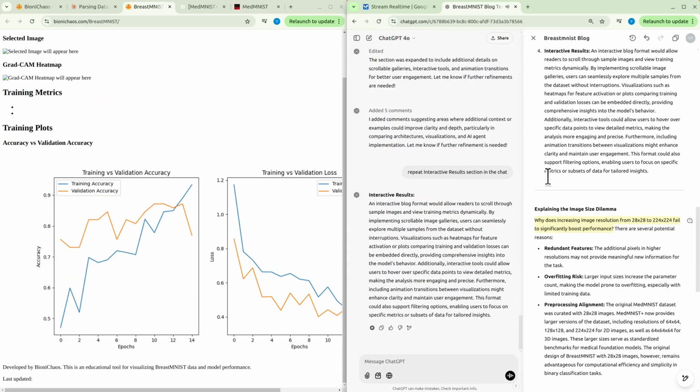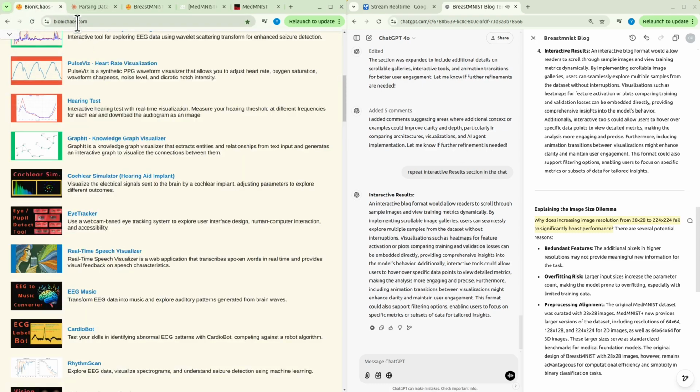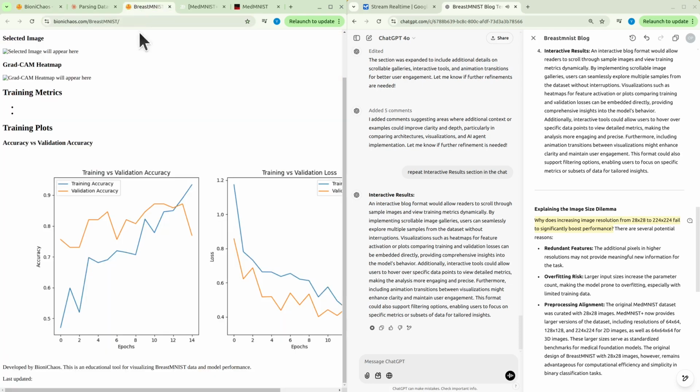An interactive blog format would allow readers to scroll through sample images and view training metrics dynamically. By implementing scrollable image galleries, users can seamlessly explore multiple samples from the dataset without interruptions. Visualizations, such as heat maps for feature activation or plots comparing training and validation losses, can be embedded directly, providing comprehensive insights into the model's behavior.